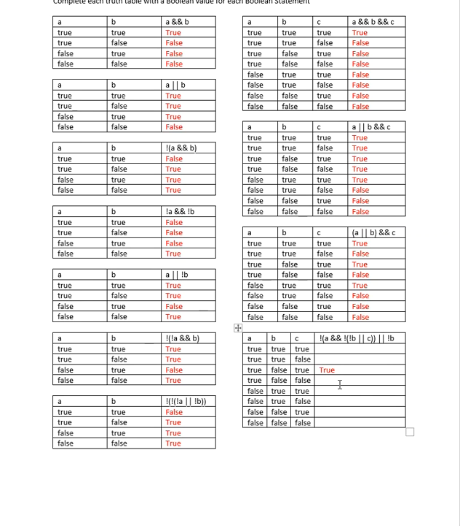So these first two here, the first two times that B is false, and then the last two times that B is false. So I know that, there we go. Okay, it is all true. It doesn't matter what A and C are because I have an or. This will be done last.